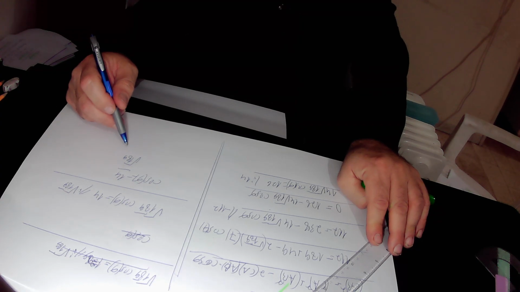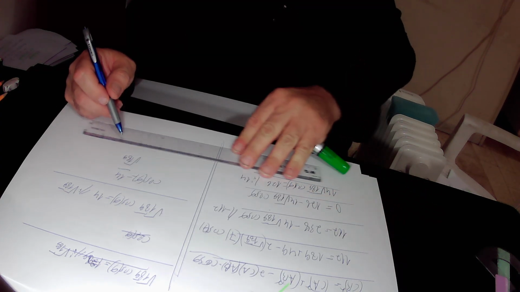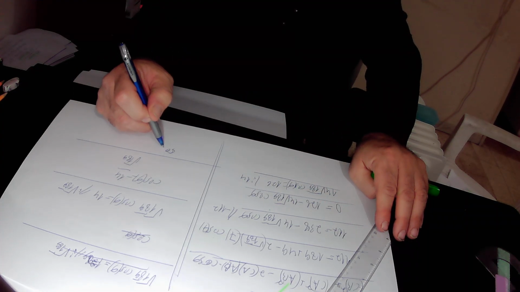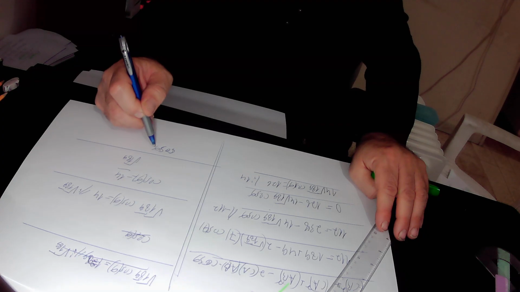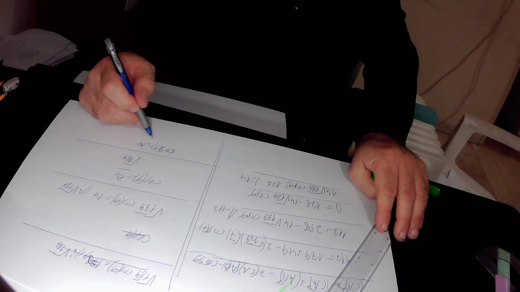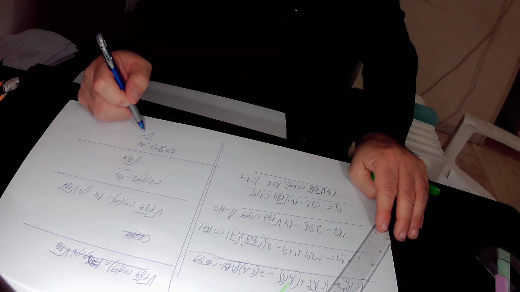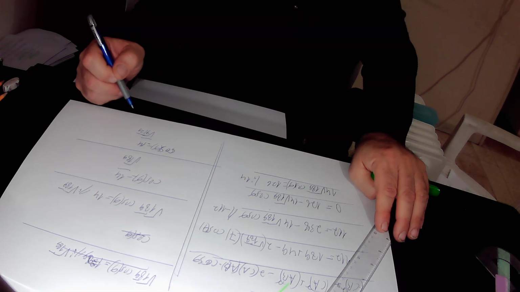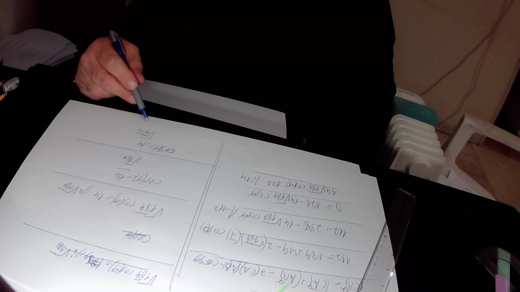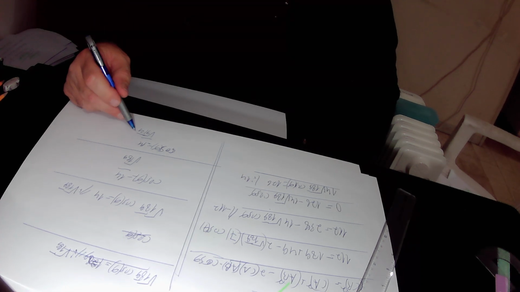Here we substitute 189 by 9 times 21, and you get that cosine alpha equals 14 over square root of 189, which is 9 times 21. In the next step we'll take 9 out of the root. The square root of 9 is 3, so inside the root we are left only with 21.